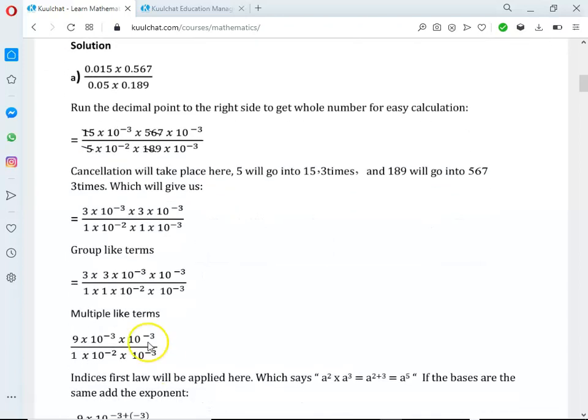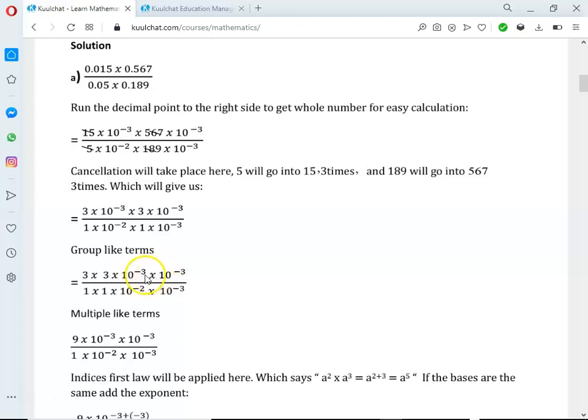So we have to multiply like terms. 3 times 3 will give us 9. And also 1 times 1 will give us 1. 10 with the power negative 3 times 10 with the power negative 3. Take note, you can't multiply these directly, because of the exponent. They are like terms, but you can't multiply because of the exponent. So here the first law will take place. They have the same base, they are like terms.